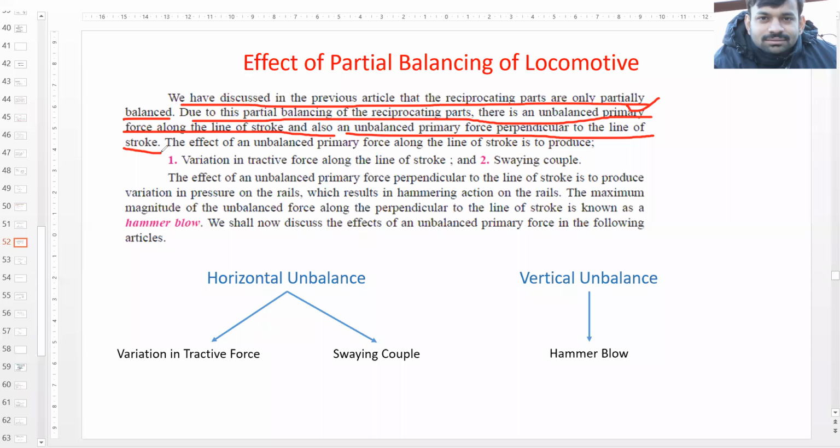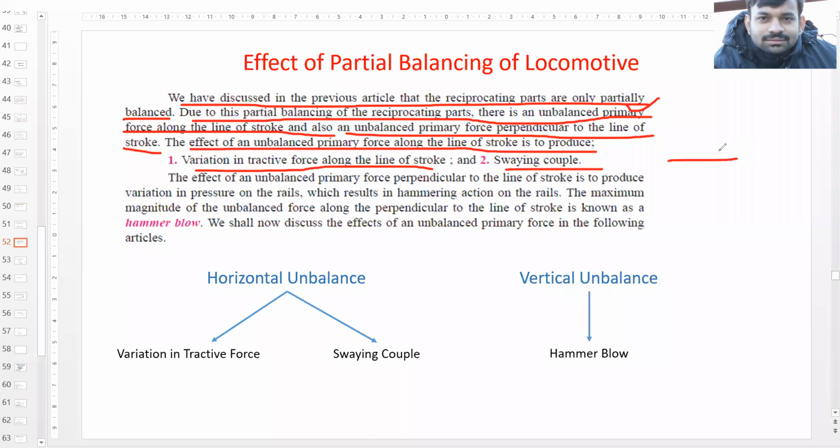The effect of the unbalanced primary force along the line of stroke is to produce variation in tractive force and swaying couple.